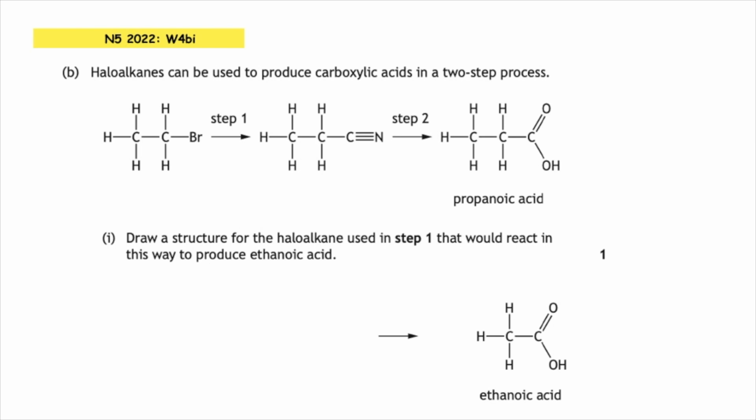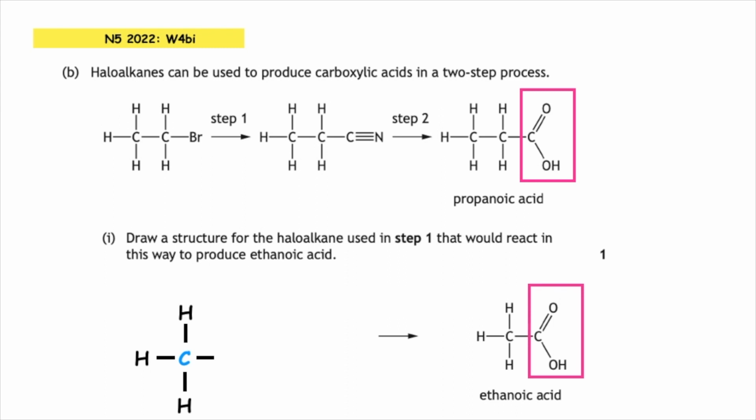If we start from the example given, we can see that propanoic acid has the functional group C double bond OH, which is our carboxyl group, and our ethanoic acid also has that. What we can see on the left hand side, which is not in the box, tells us how many carbon atoms our original structure has. So all we do is replace the C double bond OH with a bromine. That will give us the structure here of bromomethane.